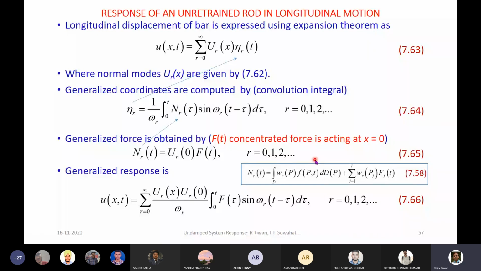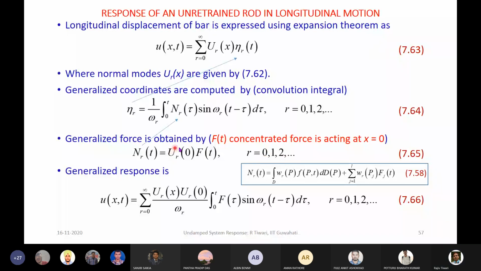So here, as I was mentioning, there's no distributed force, only the concentrated force is there. This is the eigenfunction, and we need to put x is equal to 0 here. I have written it in a more general way here, which takes care of the rigid body mode also, 0, 1, 2 like this.